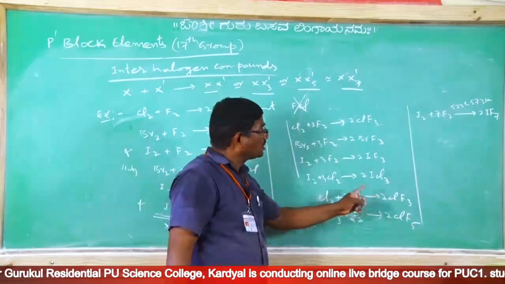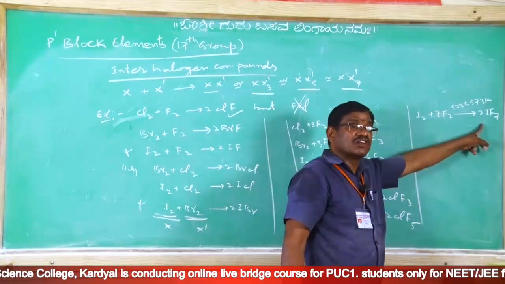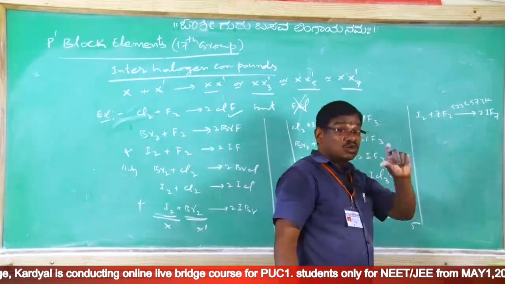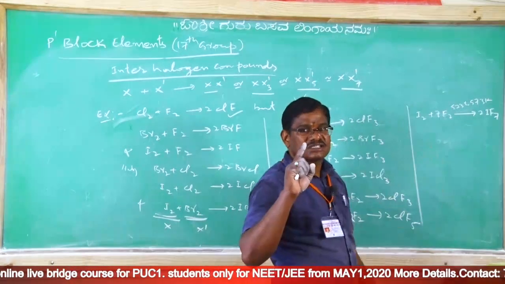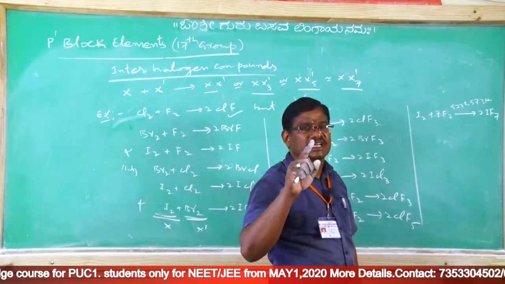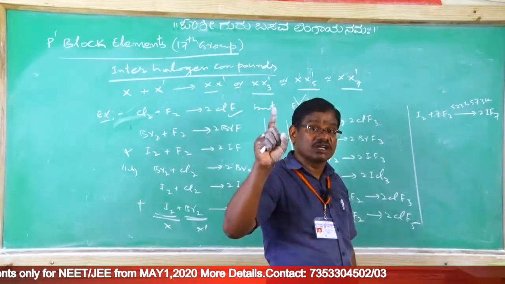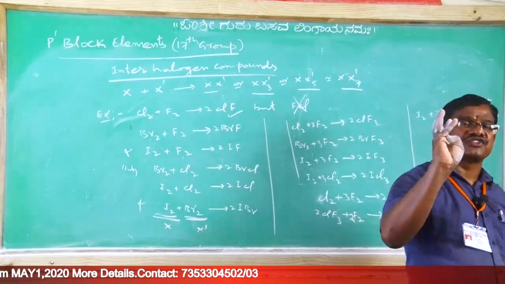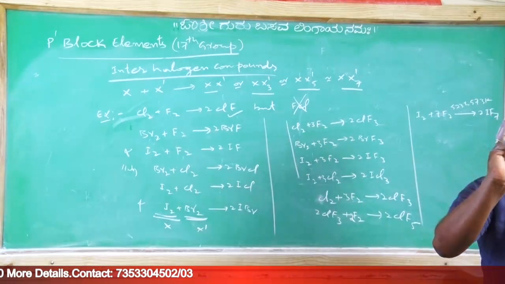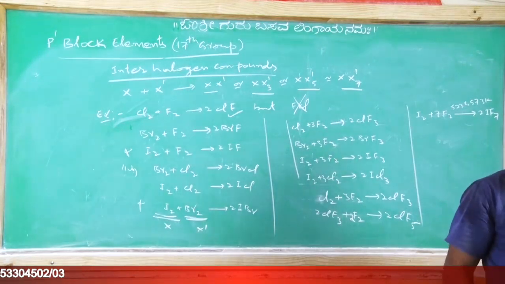Other halides: why not Cl2 reacting with 7F2 to give ClF7? The size of chlorine compared with iodine is less. As the size variation between X and X dash increases, the stability of the formation of the interhalide will be more. One more time remember, the higher the size of X and the smaller the size of X dash, the more readily the interhalide is able to form. Clear?